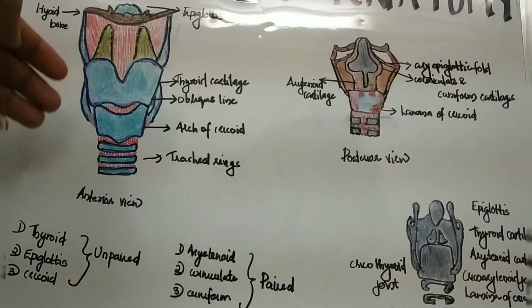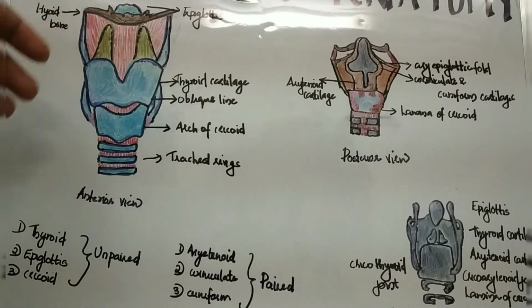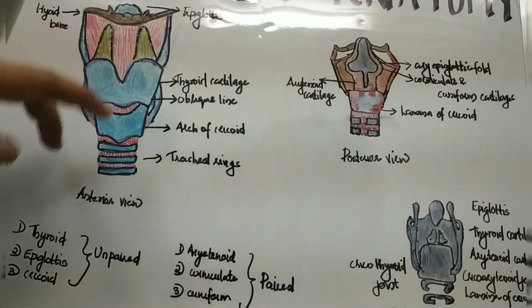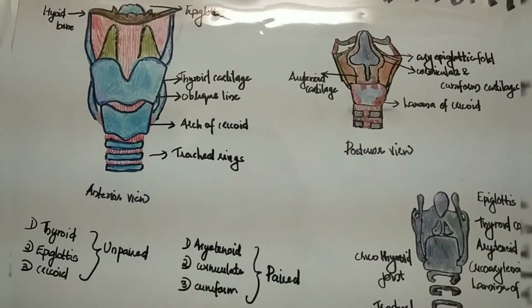It is about 44 millimeters in length in males and about 36 millimeters in females. At puberty the male larynx grows rapidly and becomes larger.